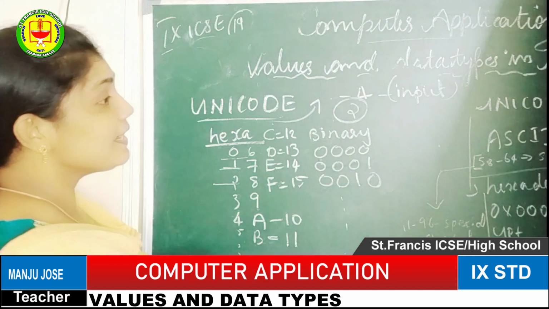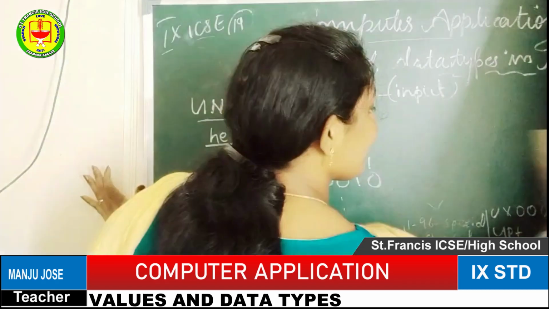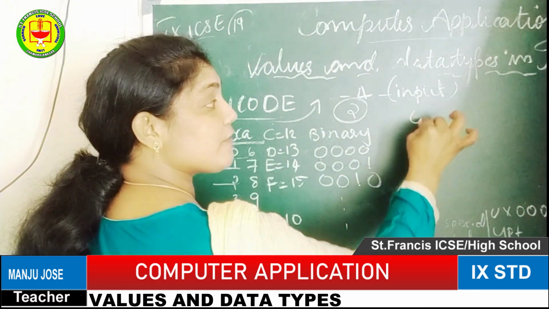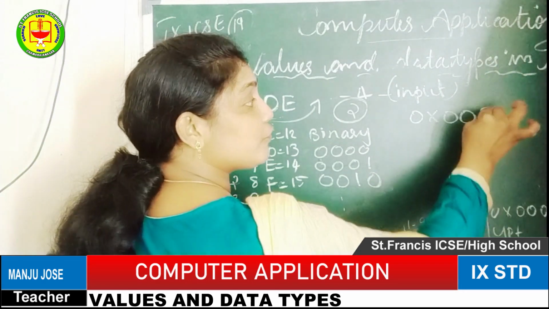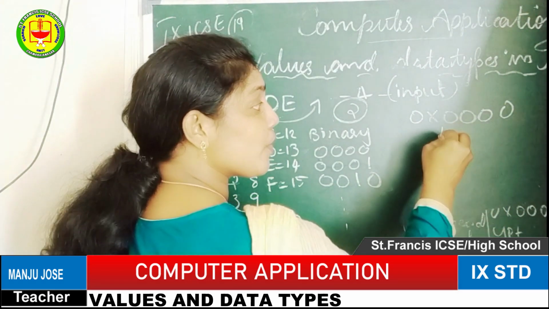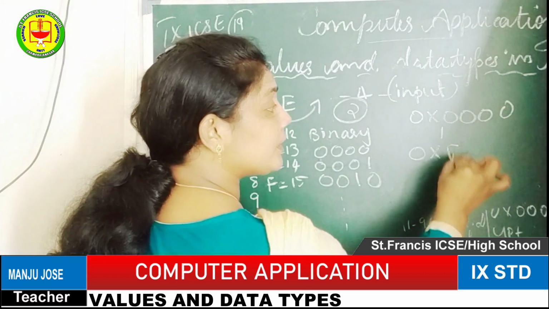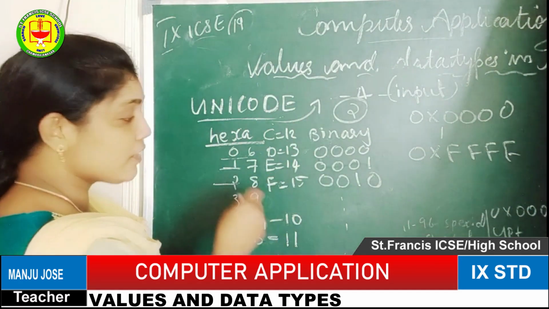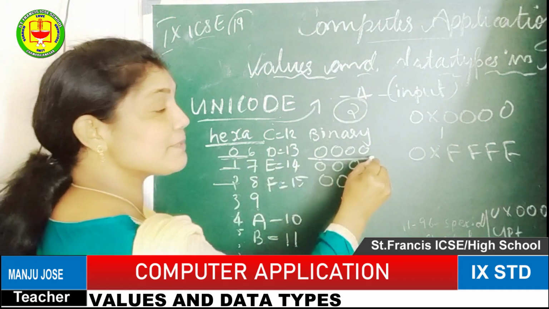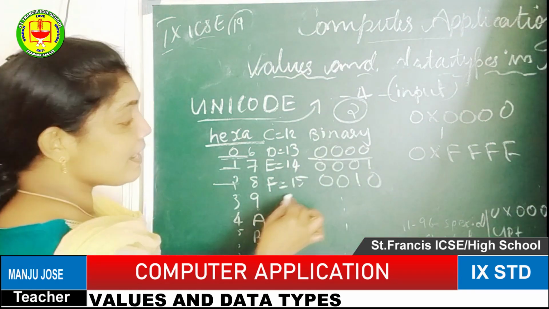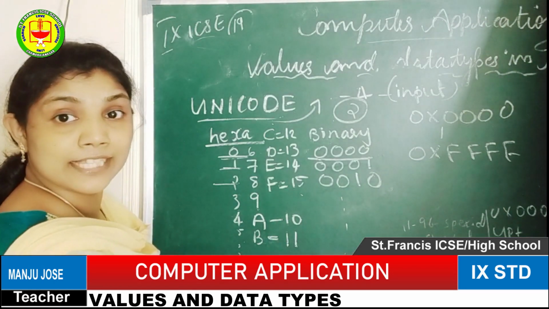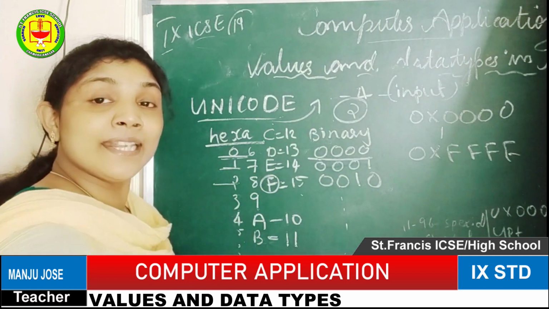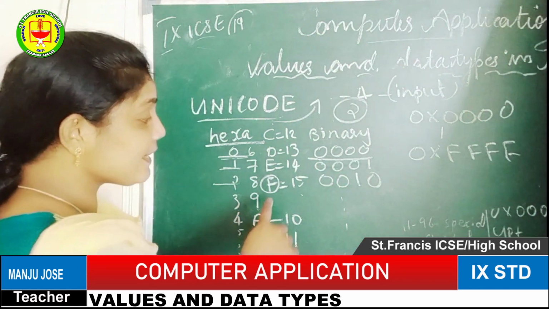Okay. So that's why at the first itself I have said the Unicode value will be starting from 0 and going up to 0 into triple F. Sorry, 4F. So the first value will be 0, that is the binary equivalent value. The last number is 15, the last decimal number. The equivalent hexadecimal will be F only. That means a representative variable we are using. That's why it is called F.